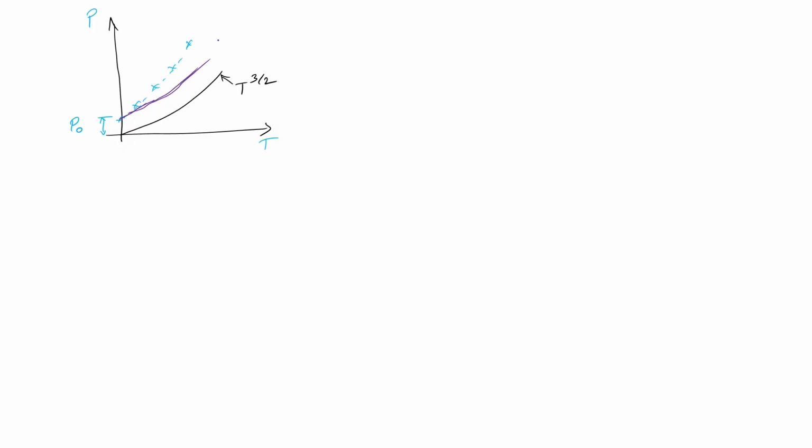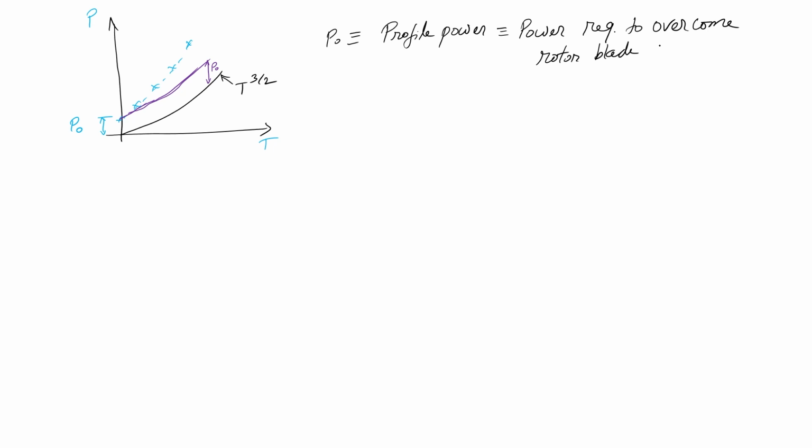So let's say I just shifted this black line by adding this P naught into that. Doesn't match. So P naught, first of all I will indicate, P naught is called profile power, which is power required to overcome rotor blade drag.